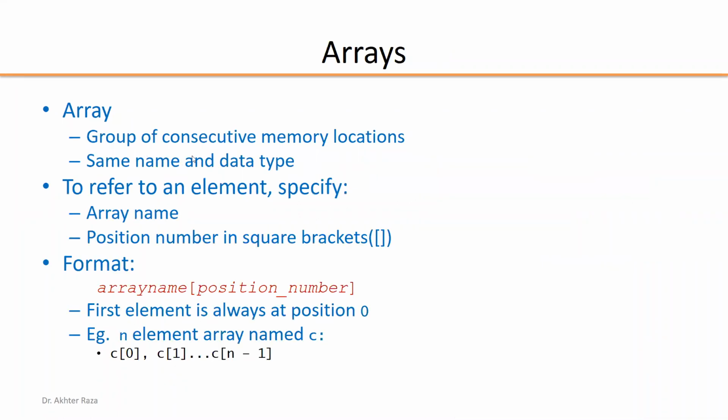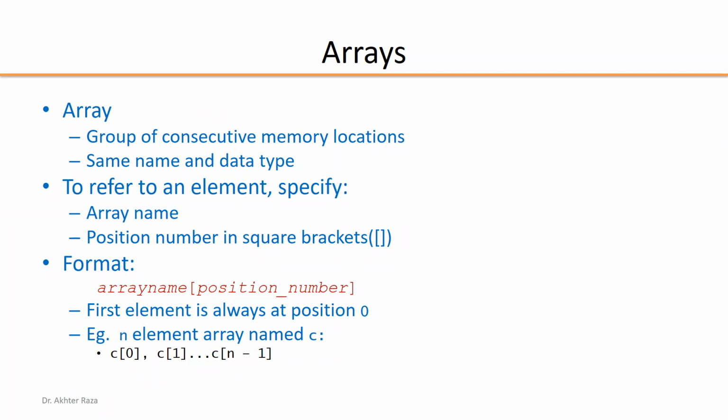Now, the group of consecutive memory locations is very important. The data elements are stored in the memory at consecutive positions. It is not possible that one element is kept in the memory here, the second element is kept here, and the third element is kept somewhere else. That is not the way. If I declare an array, all elements of the array are contiguous.